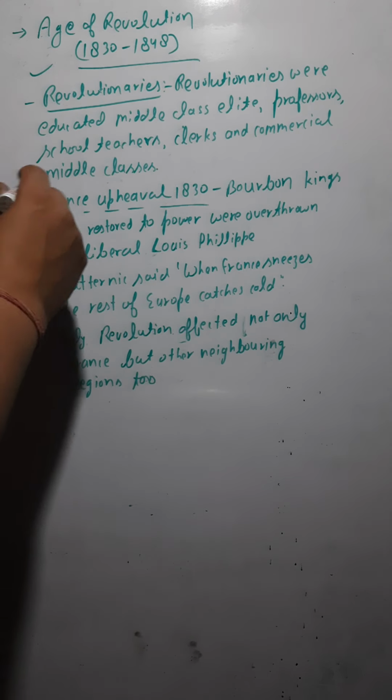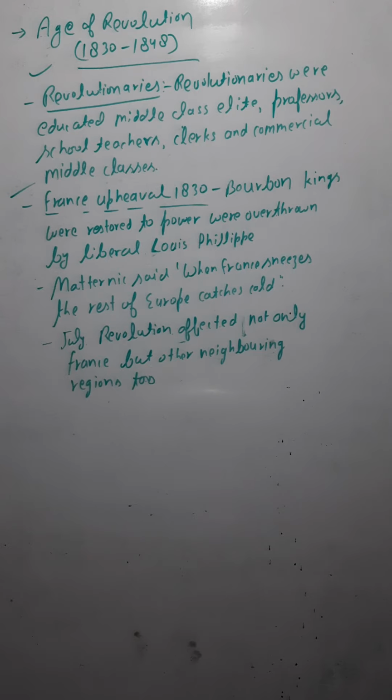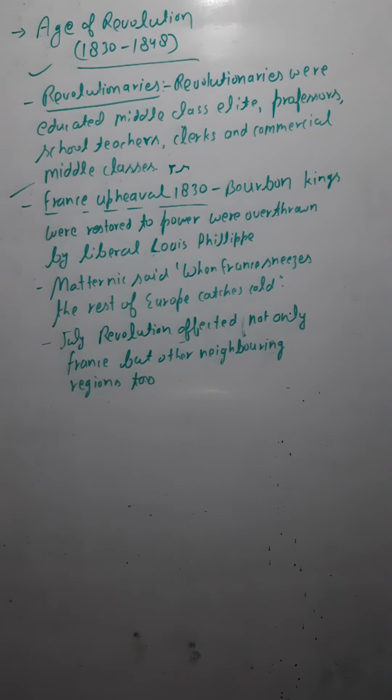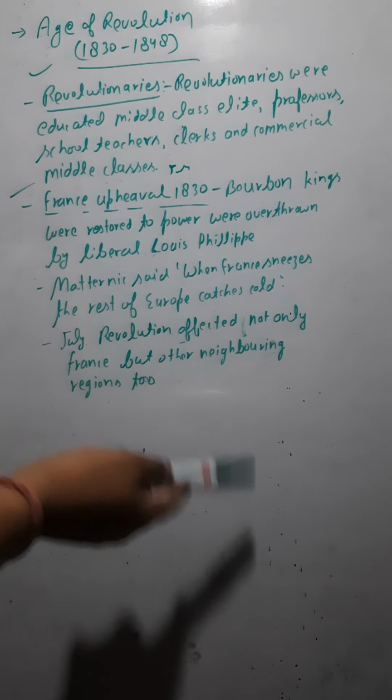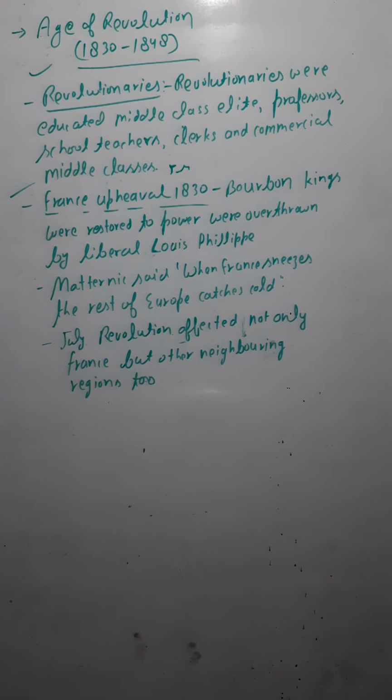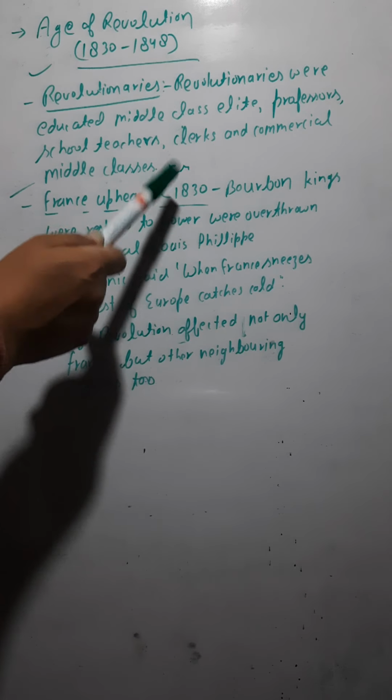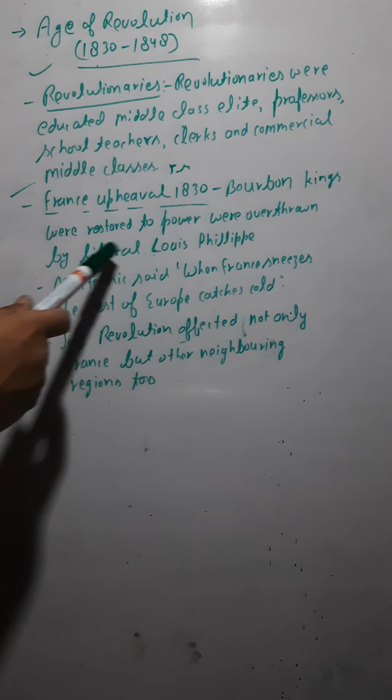Take the upheaval in France in July 1830. What happened there? Previously there was Napoleon. After the fall of Napoleon, the Bourbon kings, who were previously ruling France, were restored to power. But they were overthrown in July 1830 by the liberal Louis Philippe.